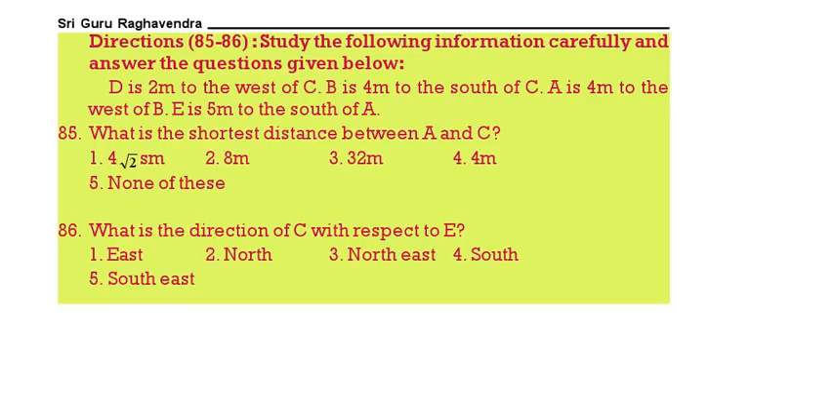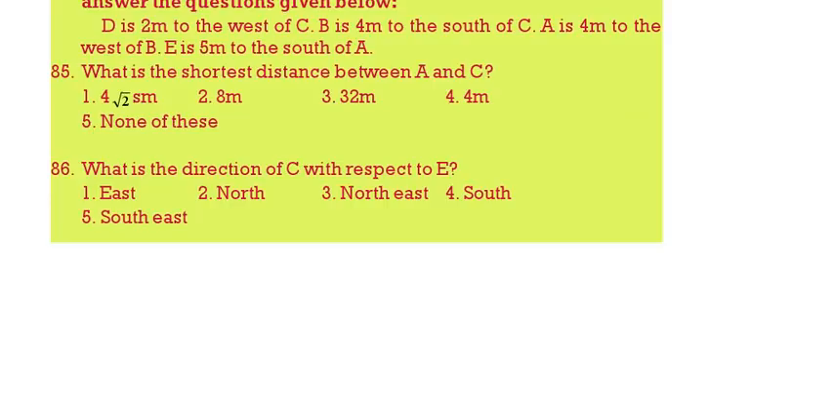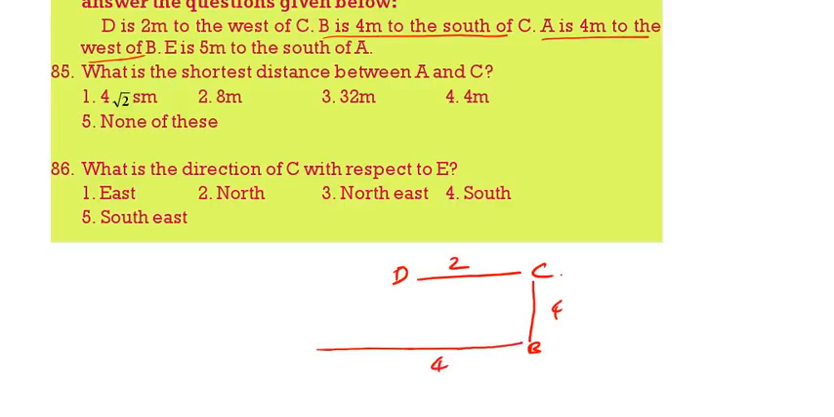First, D is 2 meters to the west of C. B is 4 meters to the south of C. A is 4 meters to the west of B. So, this is 4 meters, A.